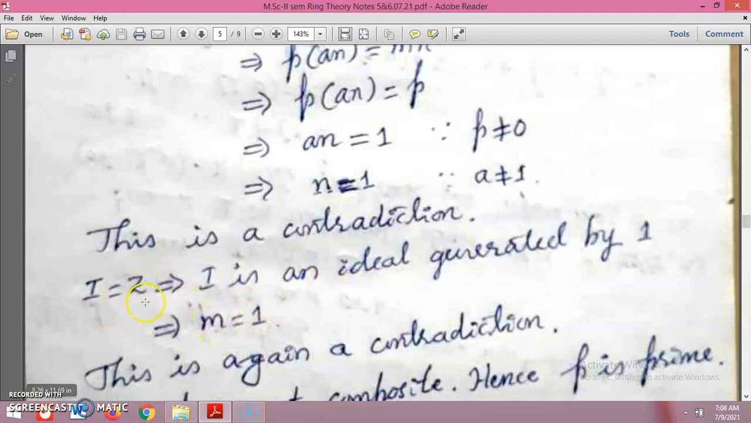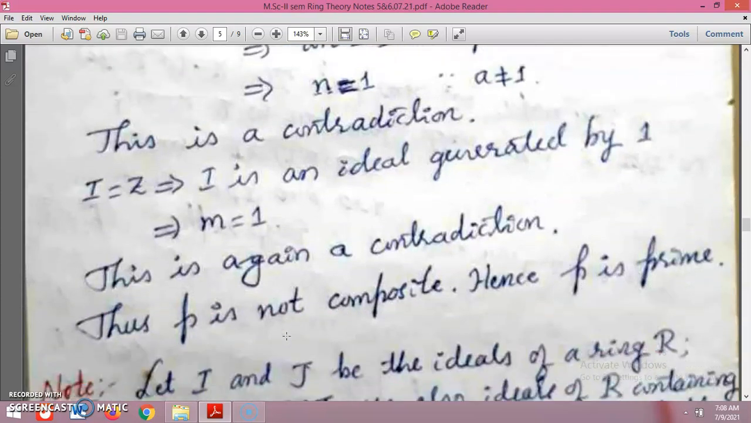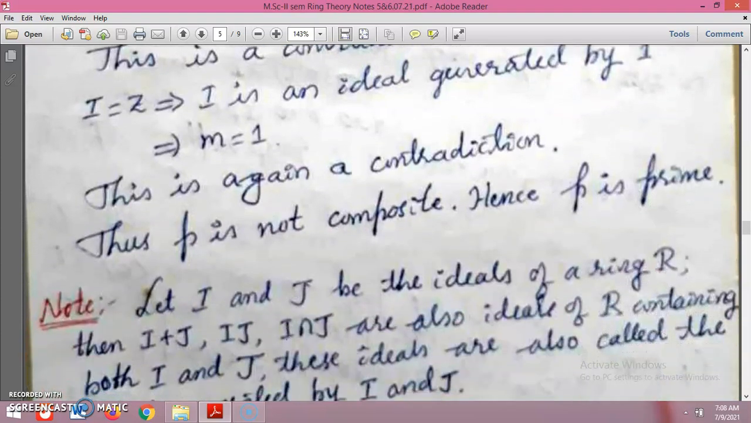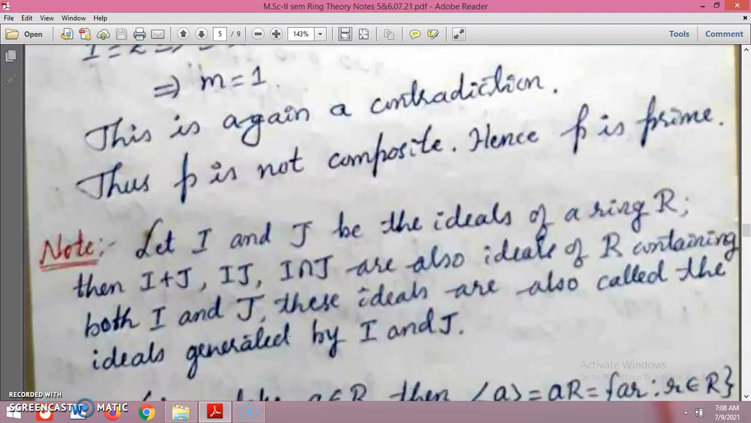This is the second case, I equal to M and I equal to Z, which we have discussed. This I is generated by 1. Again it is a contradiction, since a is greater than 1, M equal to 1 is not possible. Thus P is not composite. Hence P is a prime number.